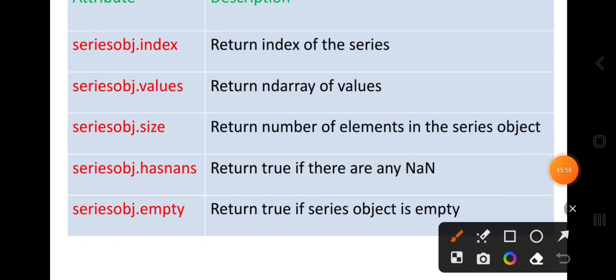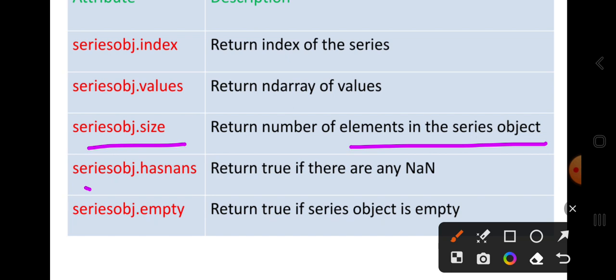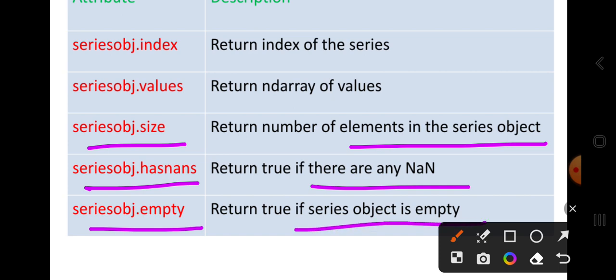Series object dot size returns the number of elements. Series object dot hasnans will return true if there are any NaN values. Series object dot empty will return true if the series is empty, otherwise false.